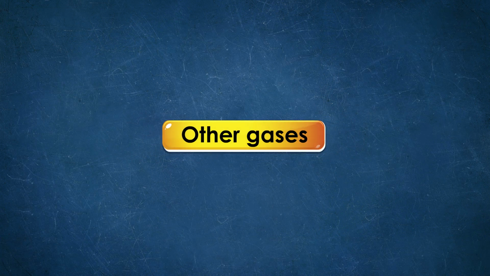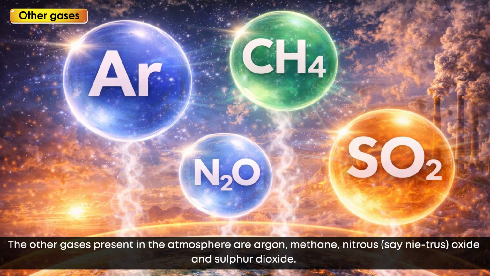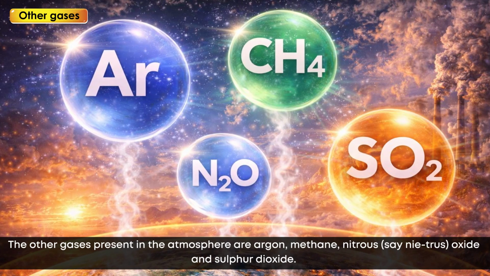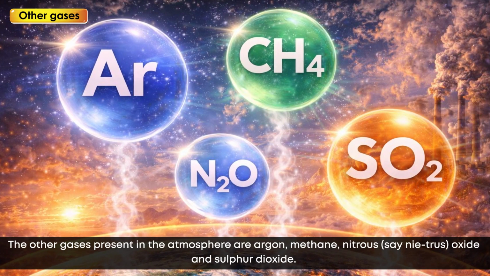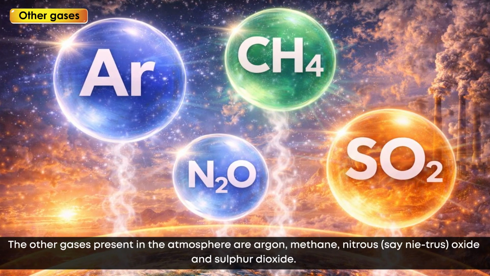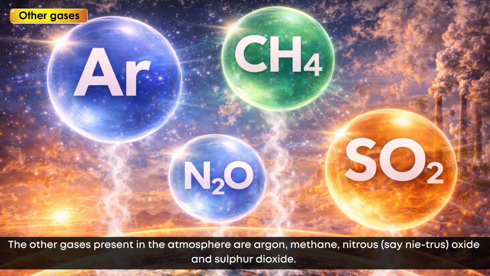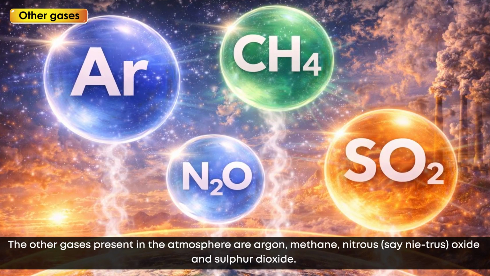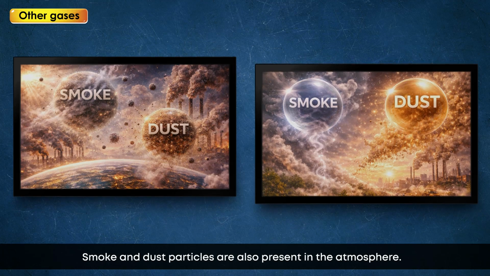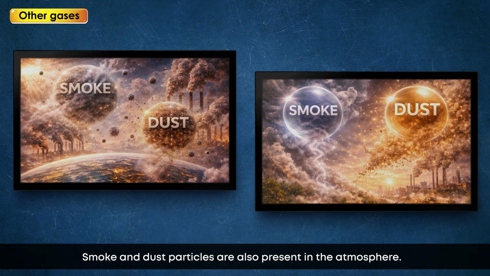Other gases. The other gases present in the atmosphere are argon, methane, nitrous oxide, and sulfur dioxide. Smoke and dust particles are also present in the atmosphere.